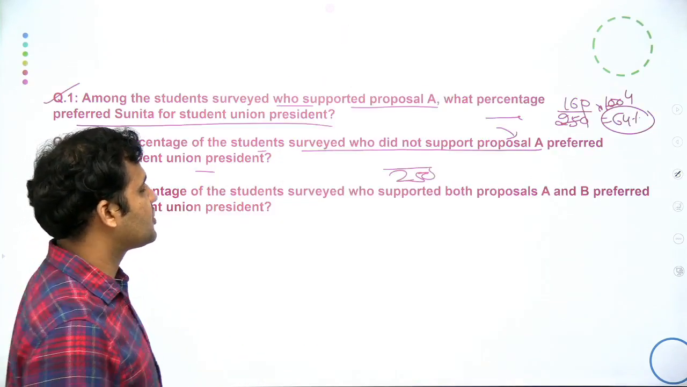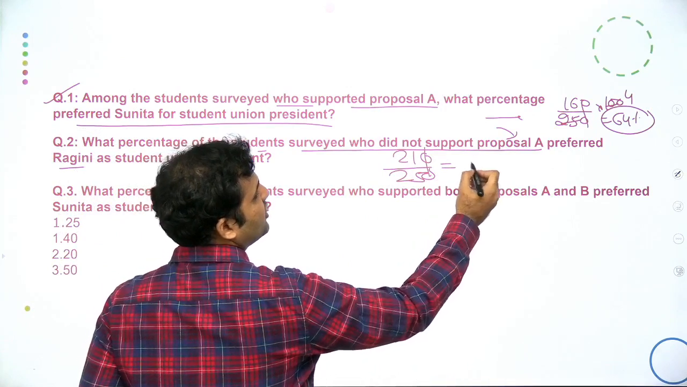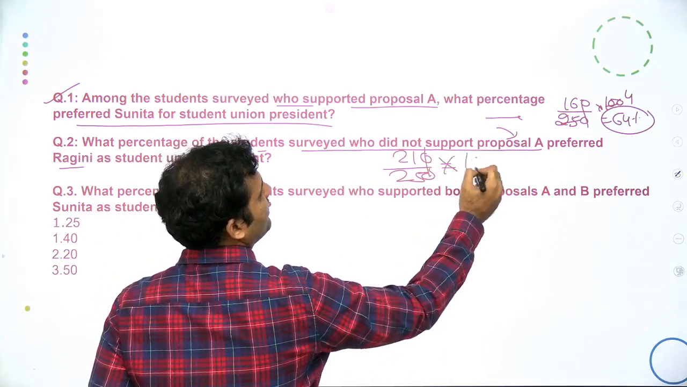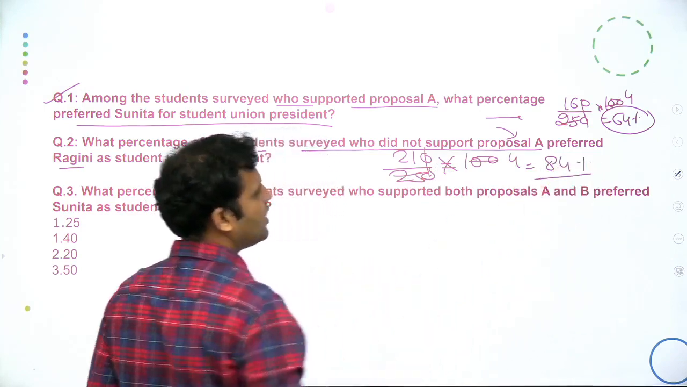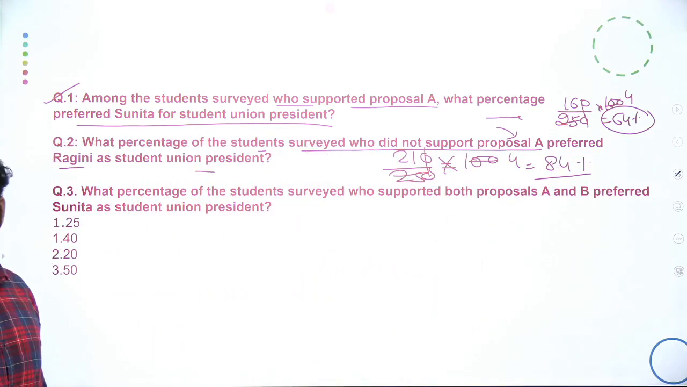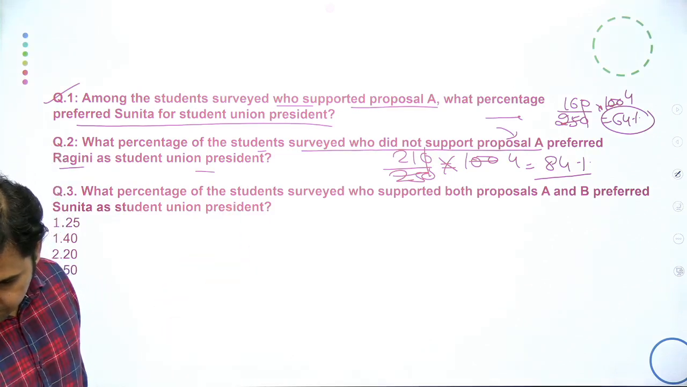So this is what I am supposed to tell. 210 is what percentage of 250? One by 25, in 200. So this will be equal to 84%. Right, 210 is what percentage of 250 is what you are supposed to tell. So the answer to the question will be 84%.